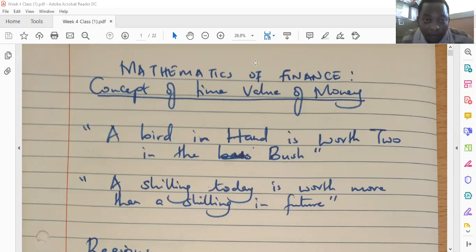In this week, we shall cover two topics. That is the concept of time value of money and capital budgeting techniques. We begin with the concept of time value of money, or rather the mathematics of finance.